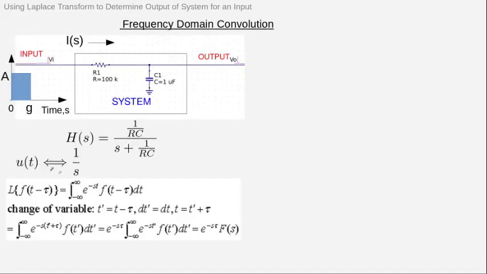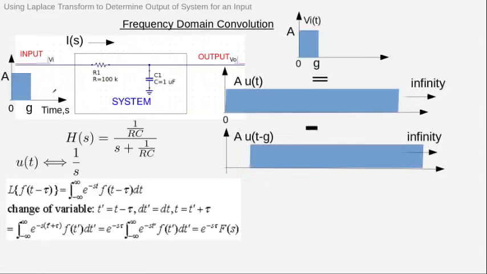Now, you can use unit step functions to determine the pulse. The pulse is nothing but the difference of two unit step functions, the second one shifted to a certain time. So this is a unit step function which is going to infinity. The pulse has an amplitude A, therefore A times u(t) will be going to infinity from 0. A times u(t minus g) will be starting from g, and it is going to infinity.